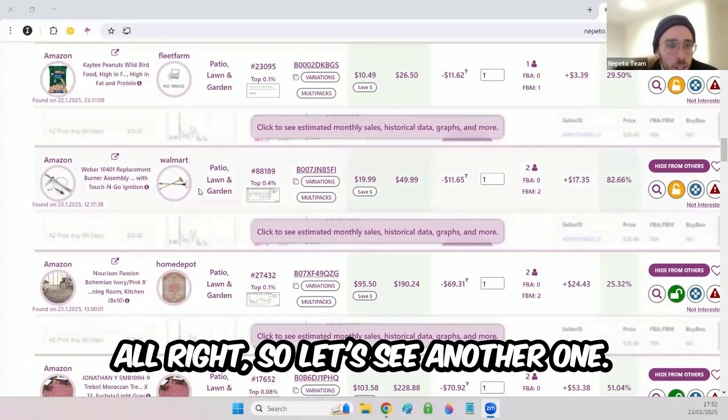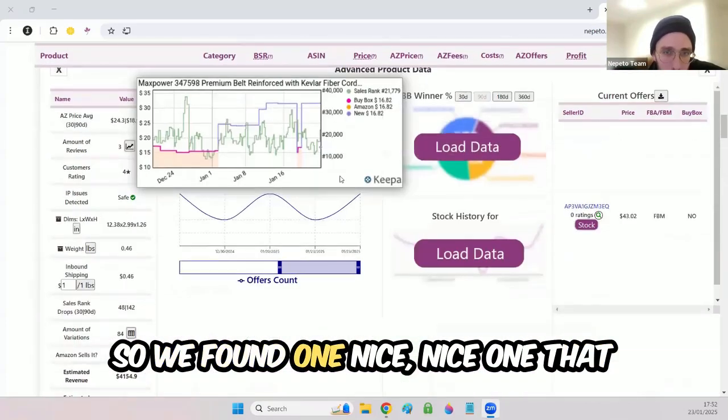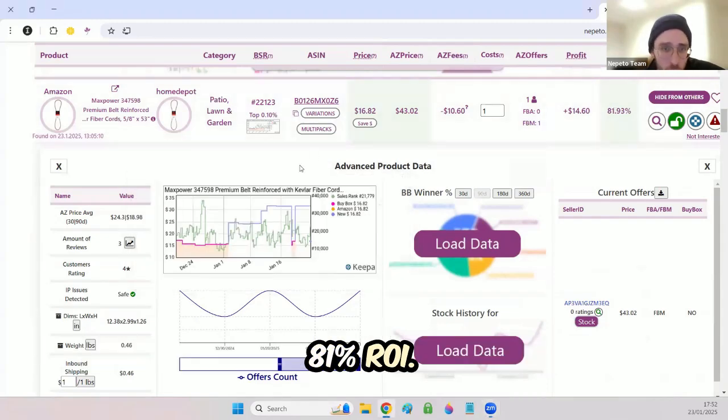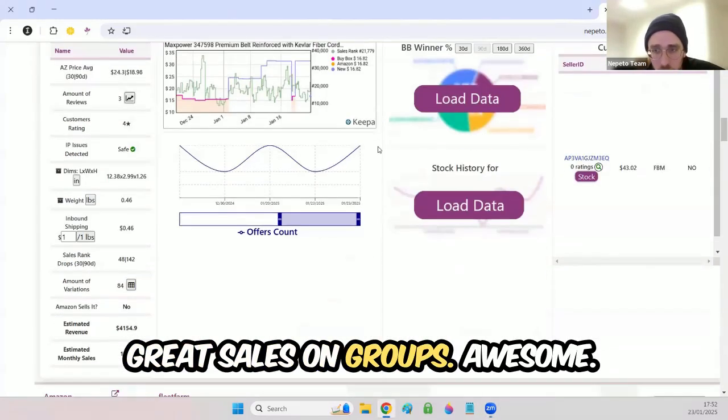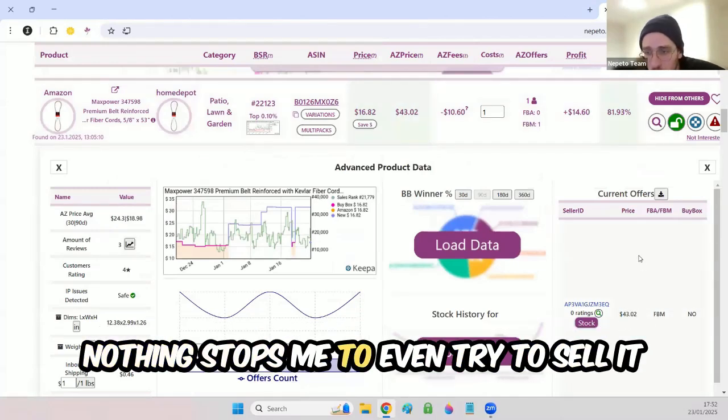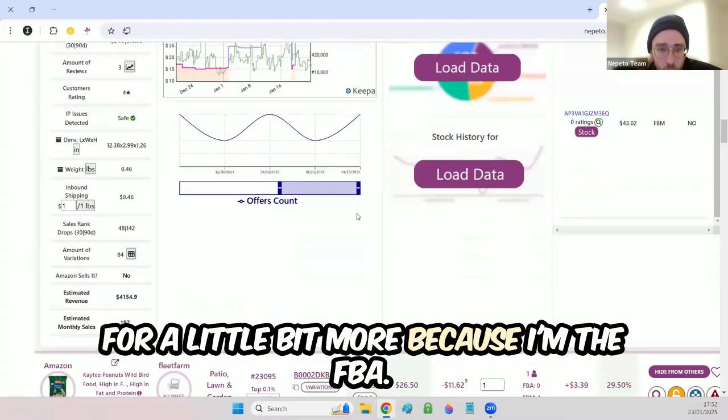Okay, so let's see another one. So we found one nice one that we can go ahead and test immediately. 81% ROI, great sales and drops, awesome. And again, this is by the lower price of the FBM seller. Nothing stops me from even trying to sell it for a little bit more because I'm the FBA.